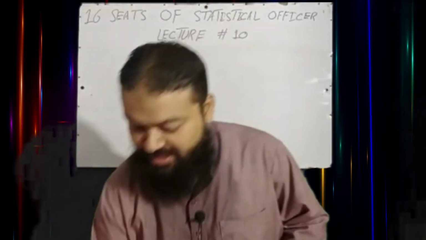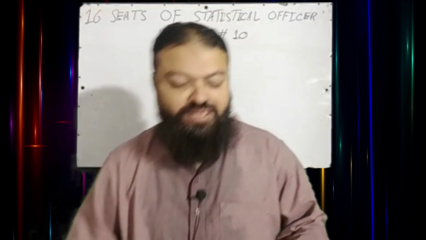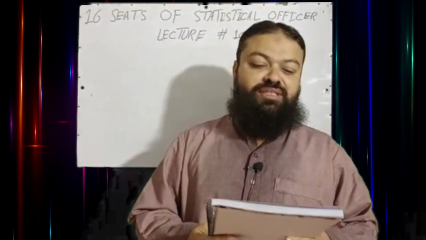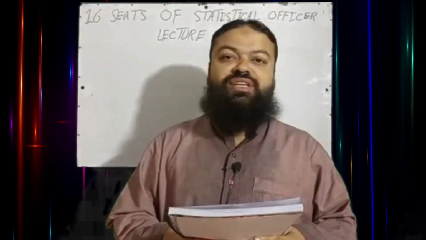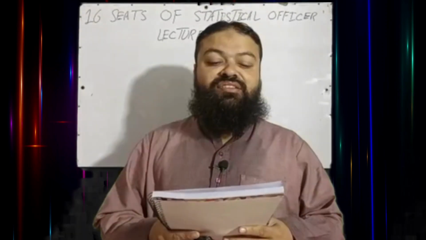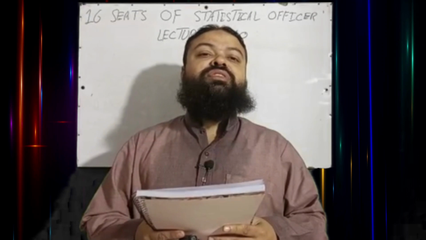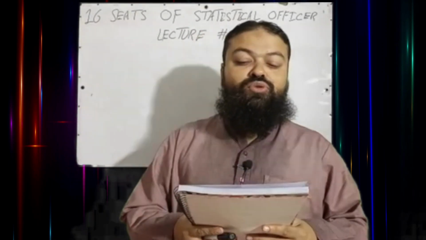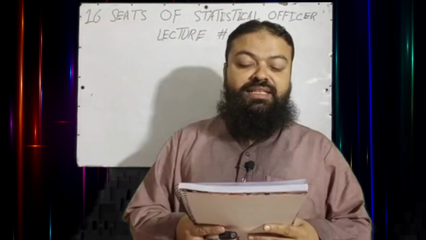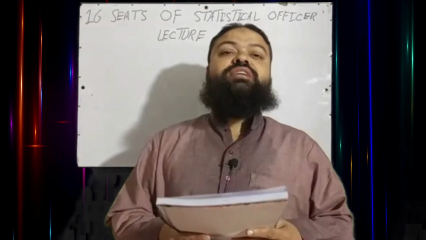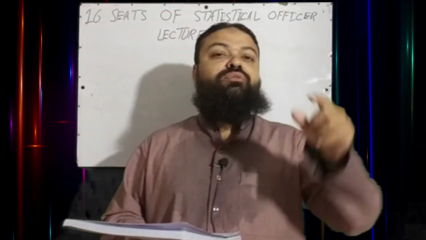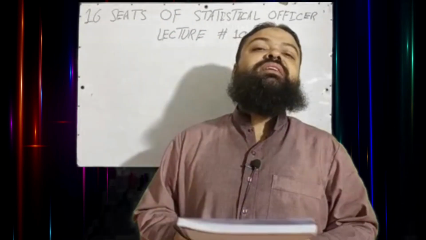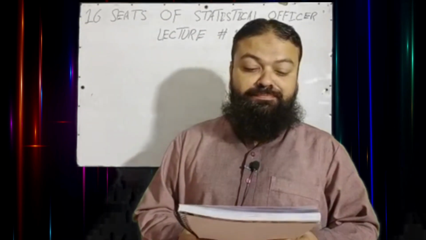Let's start. Question number 1. Dispersion measures A. The concentration of a set of observations. Incorrect. B. The scatterness of a set of observations. C. Both A and B. D. Neither A nor B. Actually, dispersion measures the scatterness of the values from the central value. B is the correct option in the exam.